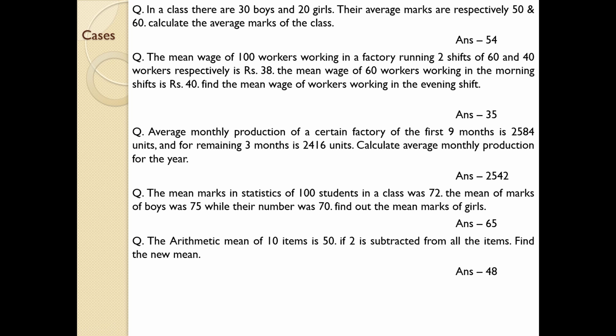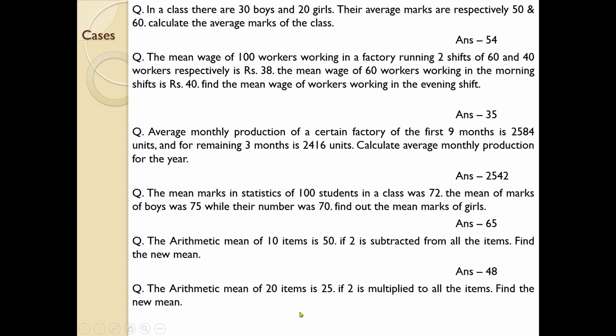Let's try a similar pattern with another adjustment. The arithmetic mean of 20 items is 25. If 2 is multiplied to all the items, find the new mean. Remember, in the previous question, the mean of a certain group is given, like 50, and if you are asked to reduce 2 from each of all items, what will be the new mean? It's very simple. Since you are asked to subtract 2 from each case, just subtract 2 from the mean. So 50 minus 2, 48.